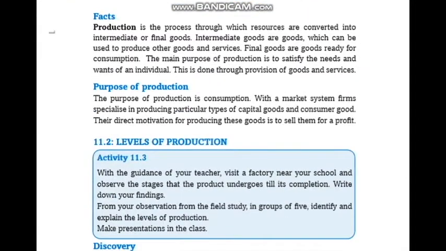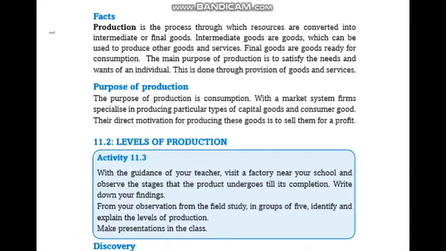Now, what is production? Production is the process through which resources are converted into intermediate or final goods. That is, taking resources and producing final goods or intermediate goods from them. Final goods are those goods that have reached the stage of being consumed.